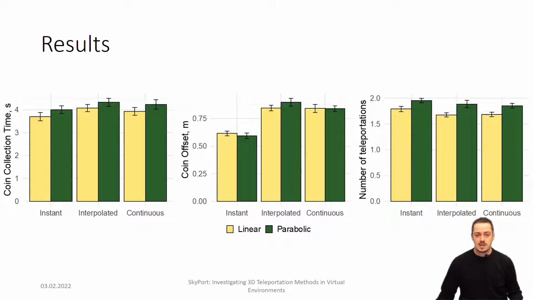So we found that linear target aiming combined with instant transitioning has the highest performance in mid-air environment in terms of speed and accuracy. We discovered that participants were faster collecting coins using linear than parabolic methods. As for the type of transitioning, instant was shown to be the fastest, followed by continuous and interpolated types. We discovered that participants achieved the shortest coin offset using the instant type of transitioning compared to the continuous and interpolated methods. As for the number of teleportations, we discovered that participants require a smaller number of teleportations to reach the target using the linear than parabolic aiming method.